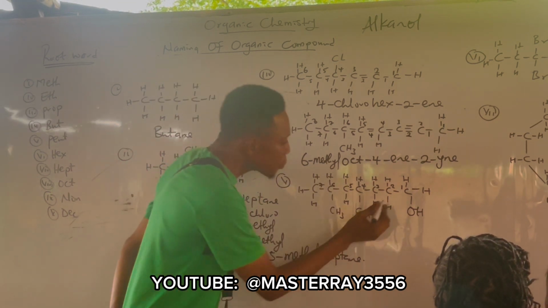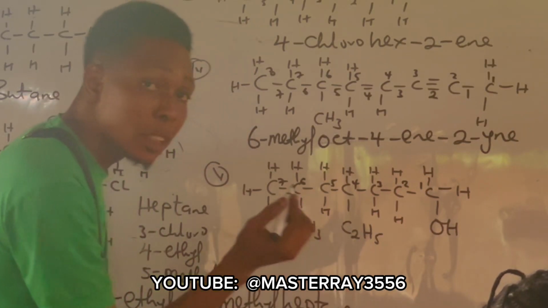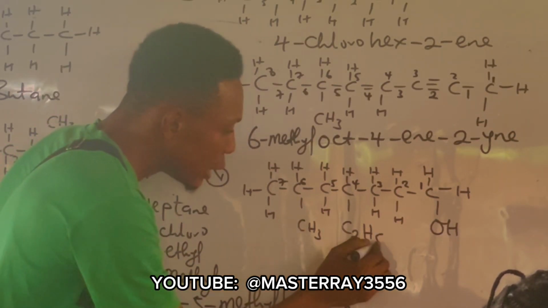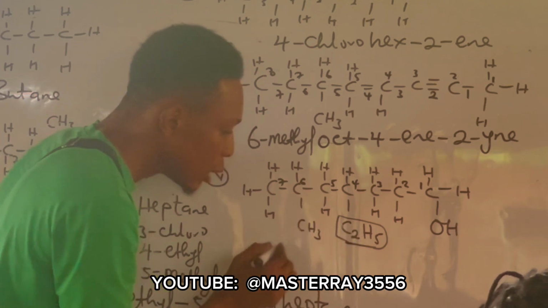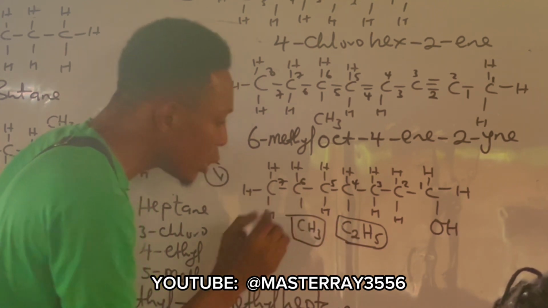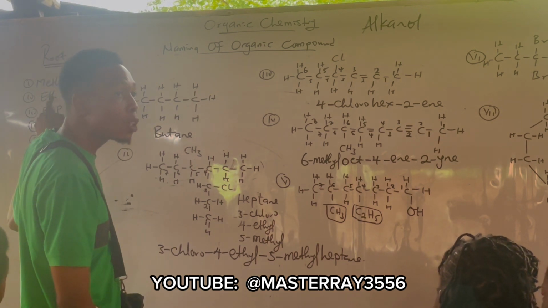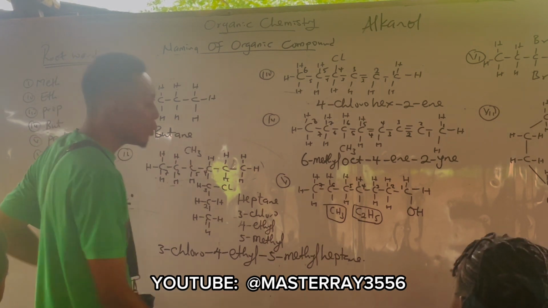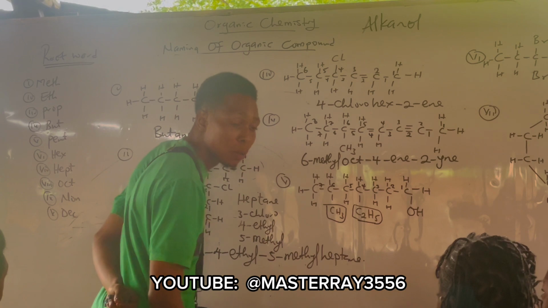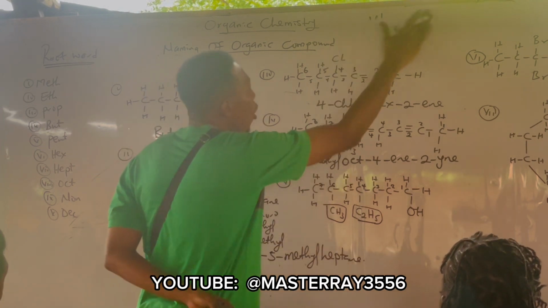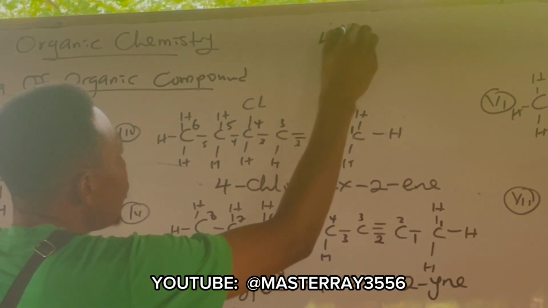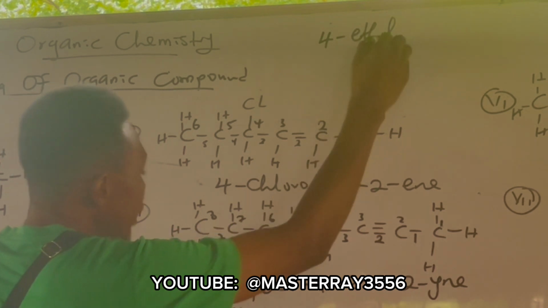Now, let's identify the position of the substituents. This one is a substituent, is it not? And this one is also a substituent. 2 carbons is known as what? Ethyl. My ethyl is attached to which carbon? Carbon 4. That means I have 4-ethyl.